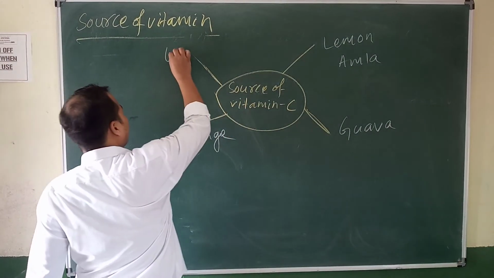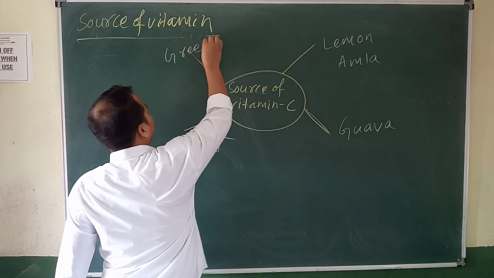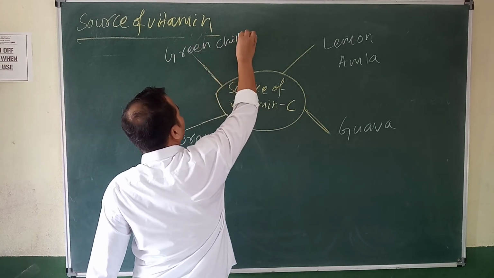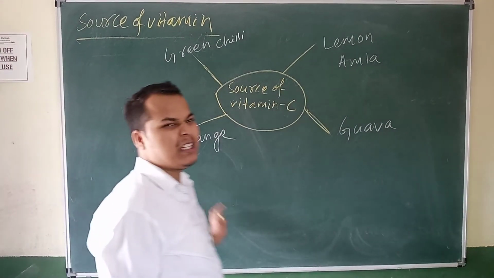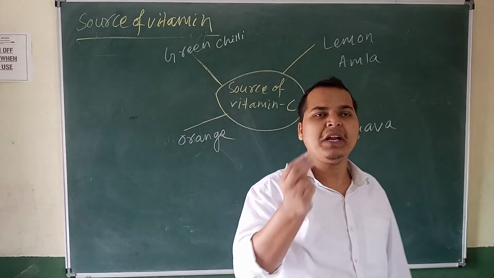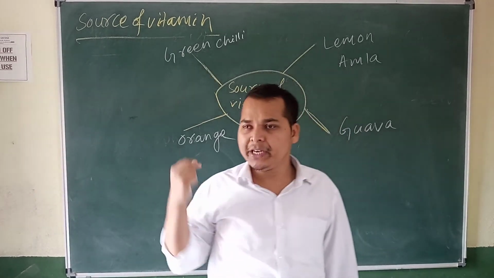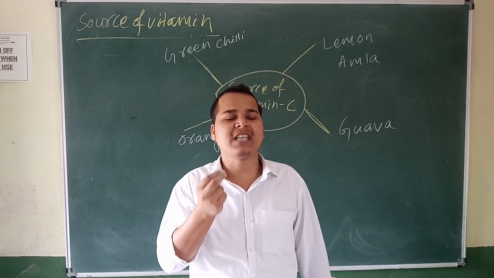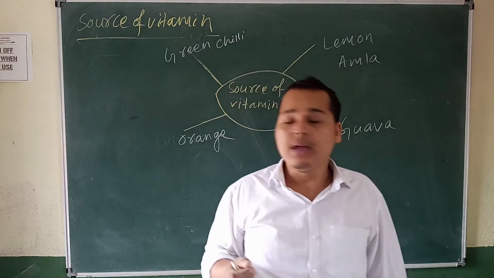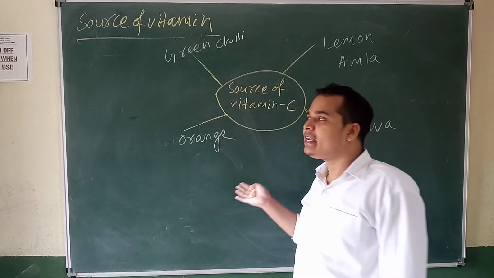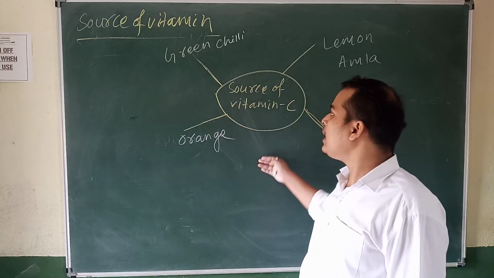Green chili. Yes or no? So these foods taste sour. If you eat this type of food, it is sour in taste. Sour means khata lagta hai. So these foods contain more of what?